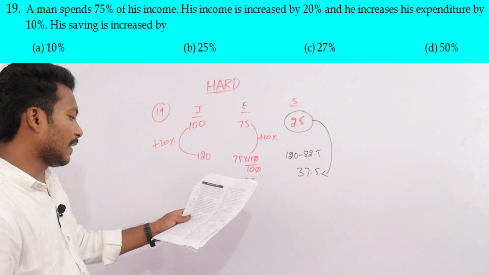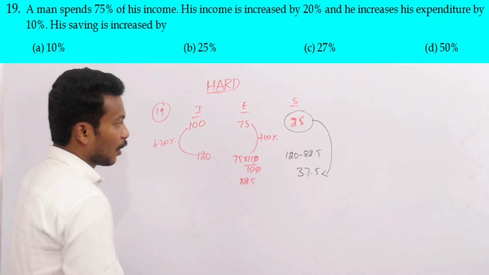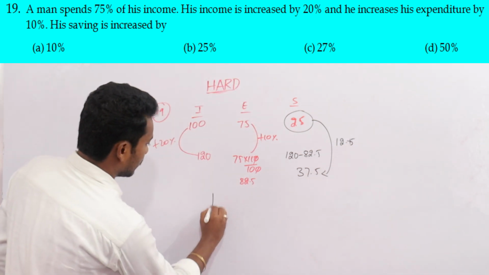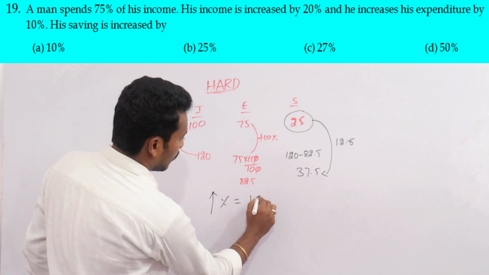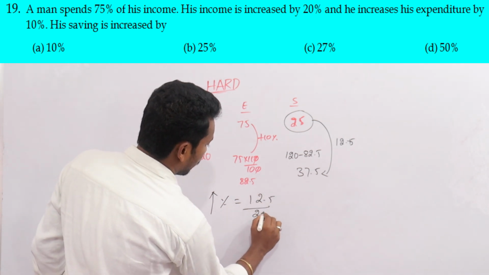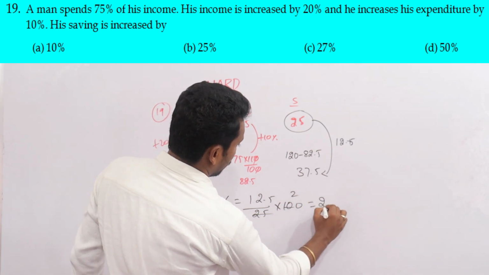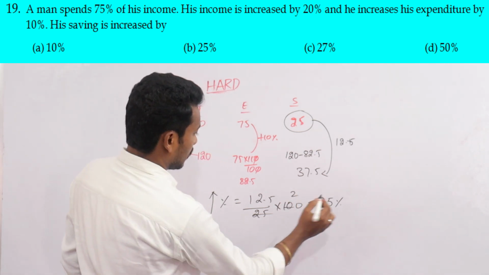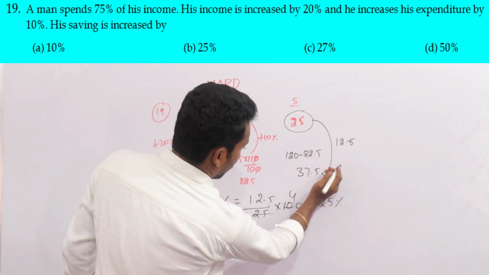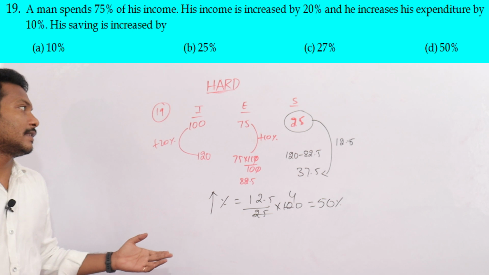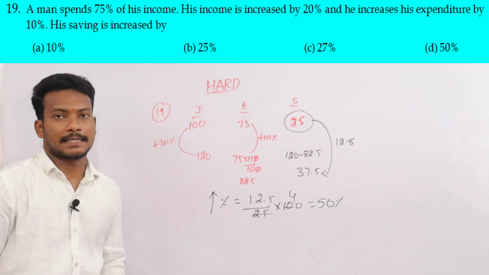Is it increased or decreased? Compulsorily increased. How much increased? 12.5 rupees increased. Increased percentage: 12.5 by the previous 25 into 100, that is 50%. So the savings increased by 50%.